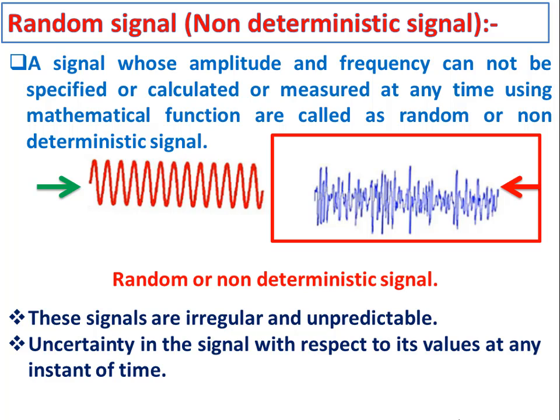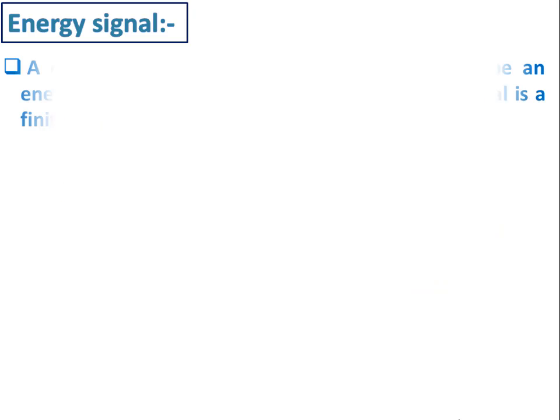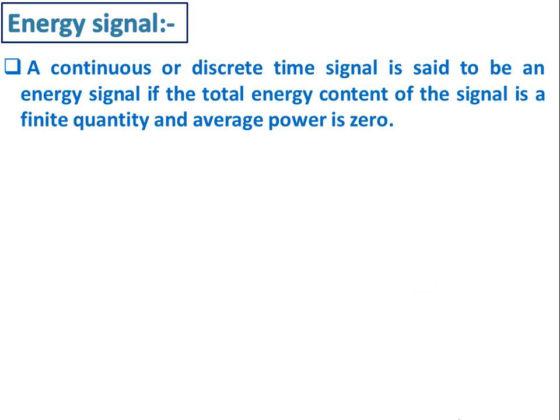Now we will look at the last signal classification, that is energy and power signal. Look at the definition of energy signal. A continuous or discrete time signal is said to be an energy signal if the total energy content of the signal is a finite quantity and average power is 0.